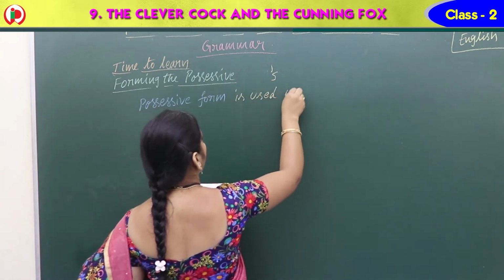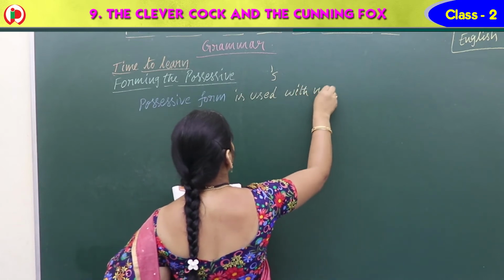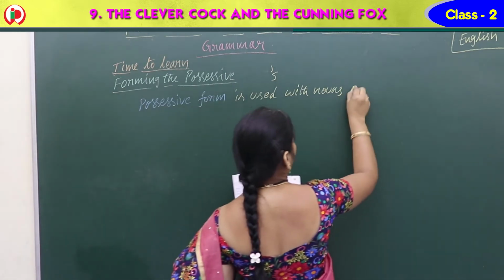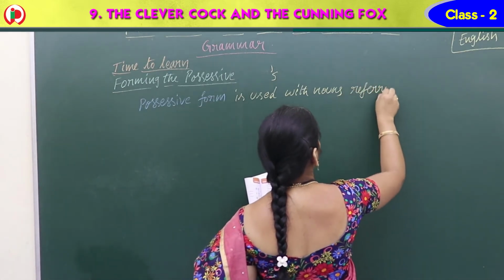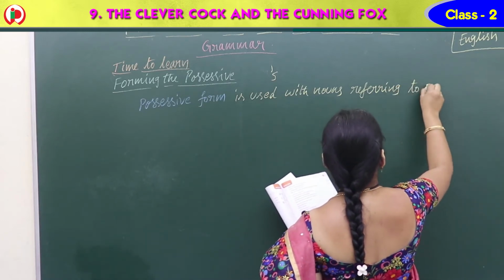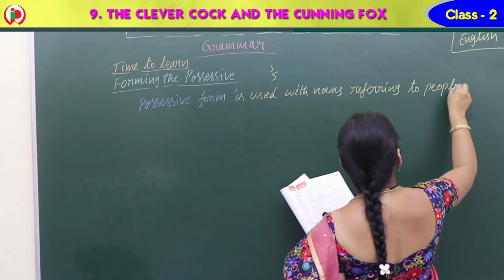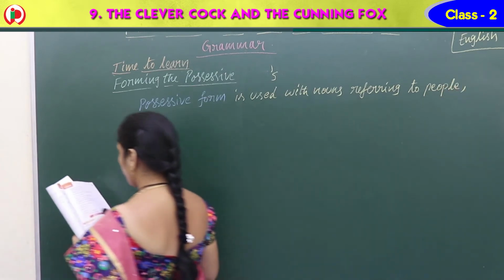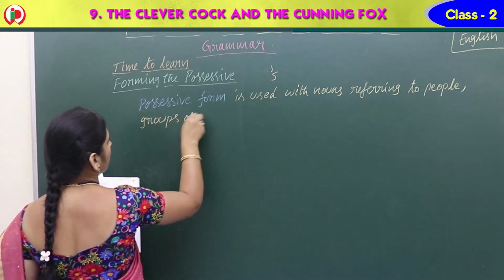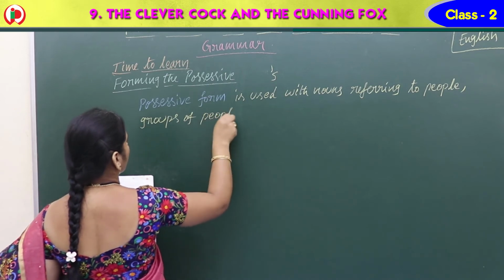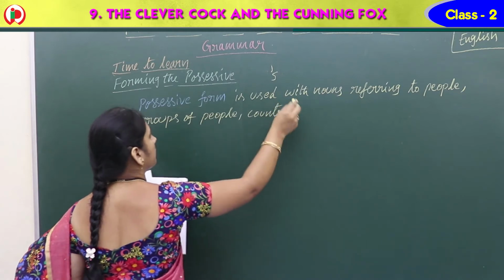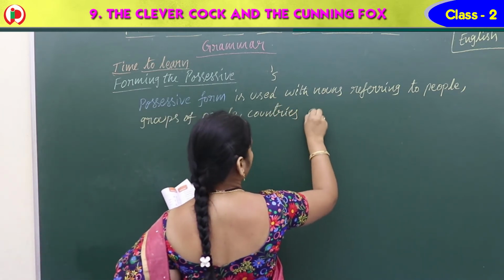with nouns. Nouns means names. It is especially used with nouns referring to people, groups of people, countries and animals.